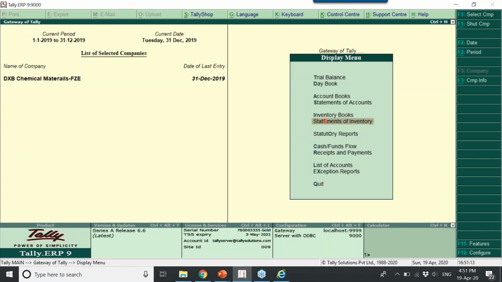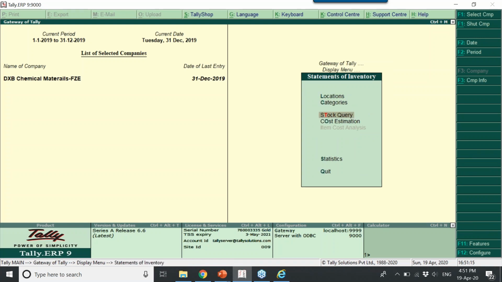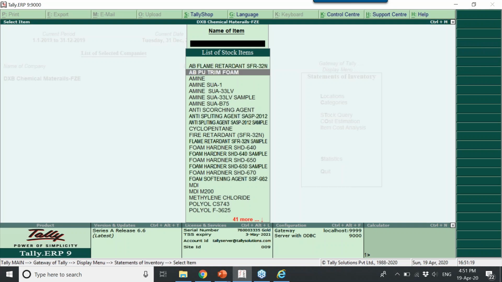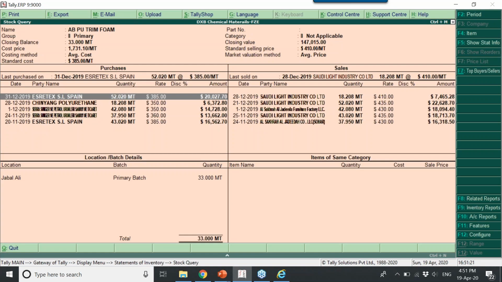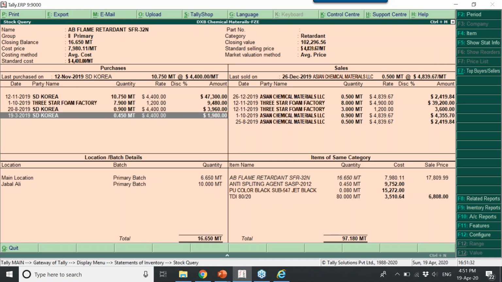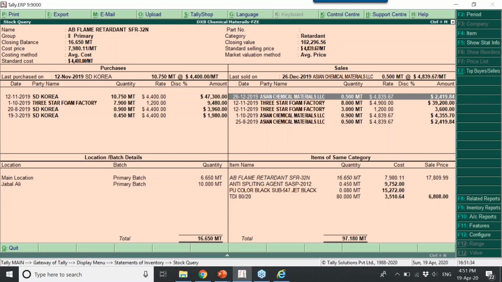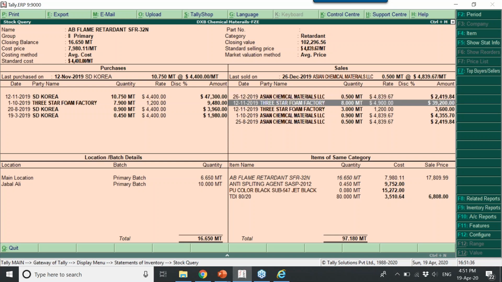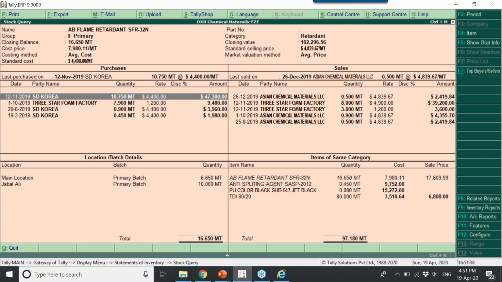Another report under statement of inventory is stock query. When you go to stock query and select a specific product, it shows the last purchase and last sales details. I will take an example of this product. You can see here, this is the product which has the last 5 sales and purchase transactions.